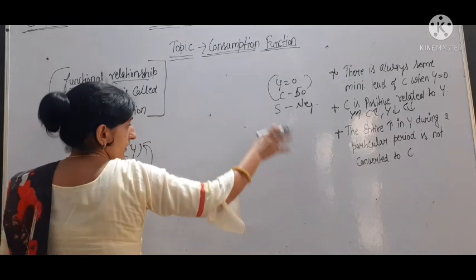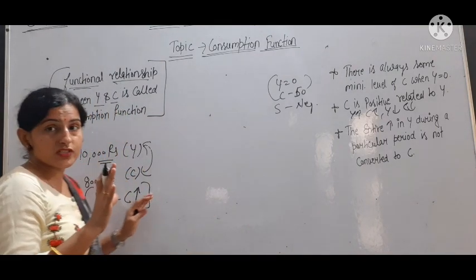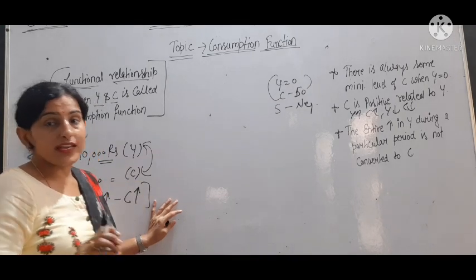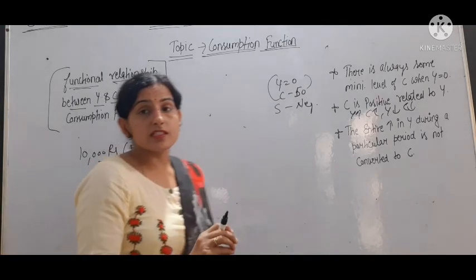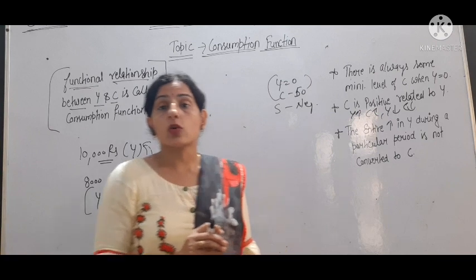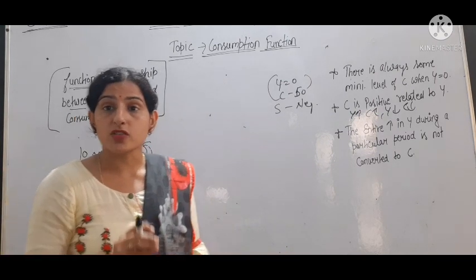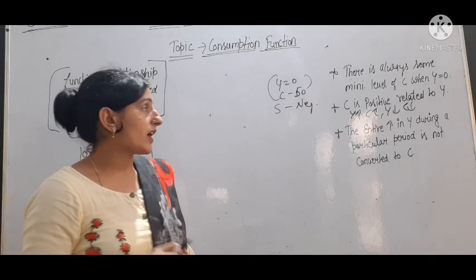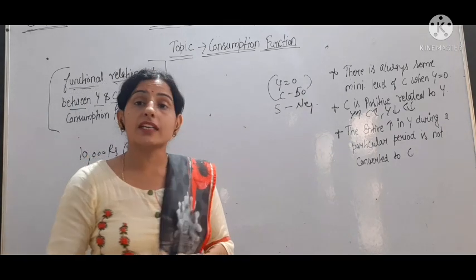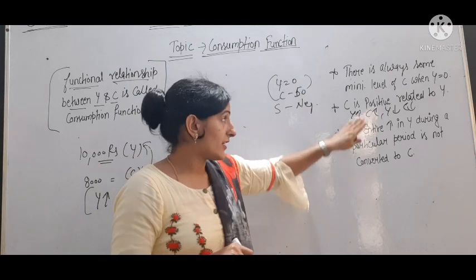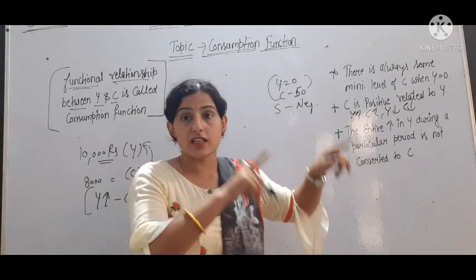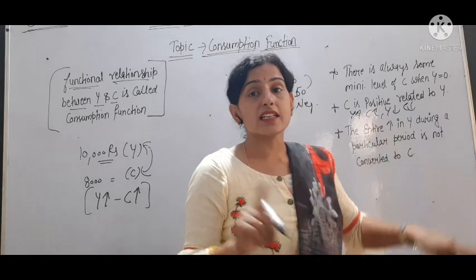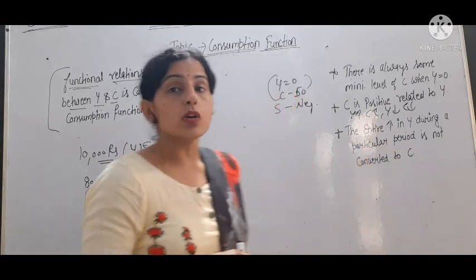So we have discussed the consumption function, which gives us the positive relation between Y and C. When income is zero, there is still consumption in the economy. Why? Because minimum consumption always remains in the economy. That is necessary for surviving. Then with an increase in income, there is an increase in consumption. Here we have talked about the positive relation: when income increases, consumption also increases. But the entire increase in income is not converted into consumption.